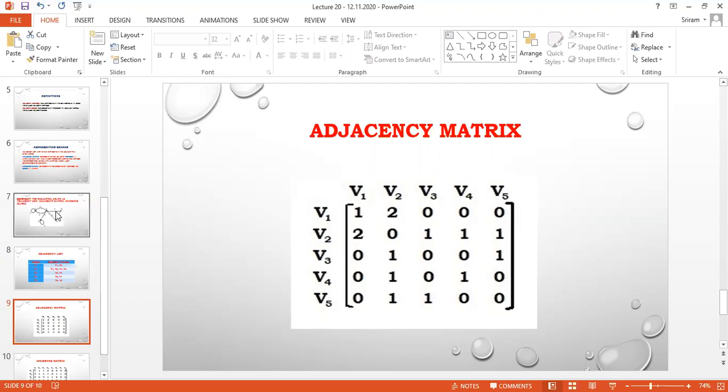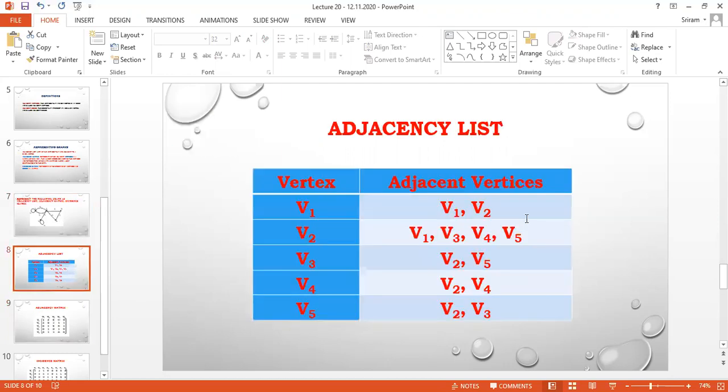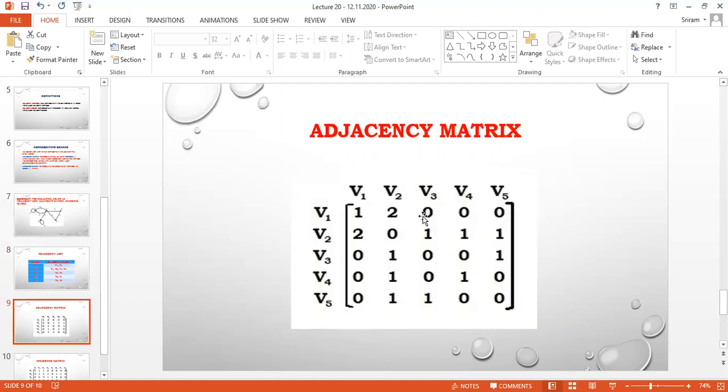I am going to check for V3. Here, from here itself, you can see there is no V3, there is no V4, there is no V5. So all the values will be 0.